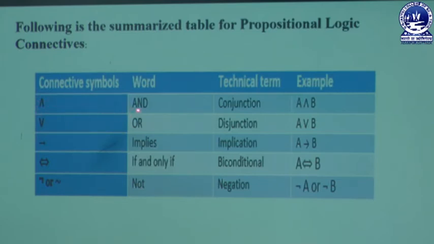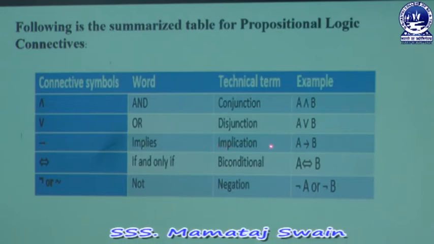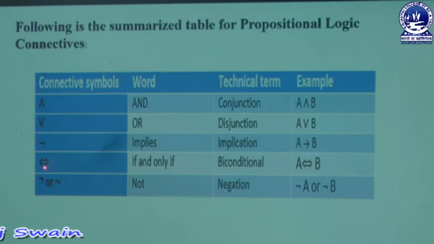This symbol represents the AND operator, which is called conjunction, and that can be written as A conjunction B. Then the next one is the OR operator, called disjunction, written as A or B, or A disjunction B. This one is the implication connective symbol, so you can write A implies B. This symbol represents the double implication, or if and only if, and it can be written as A biconditional B. The last one is the negation connective, that is the NOT, and it can be written as negation of A or negation of B.